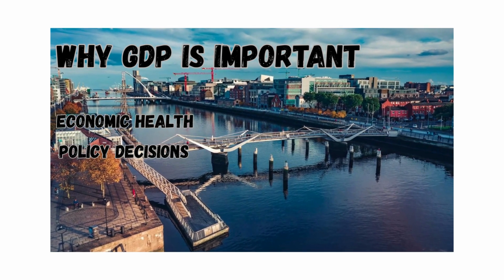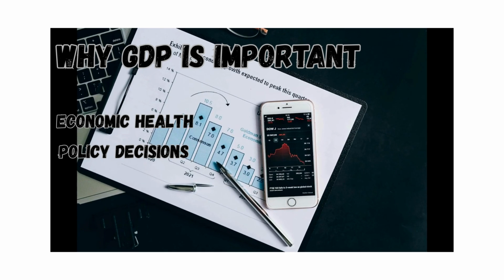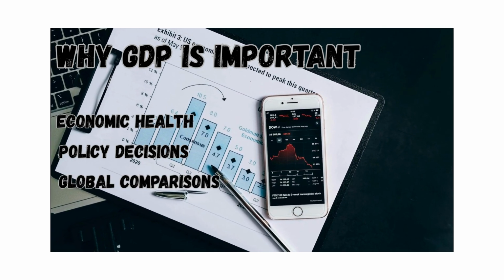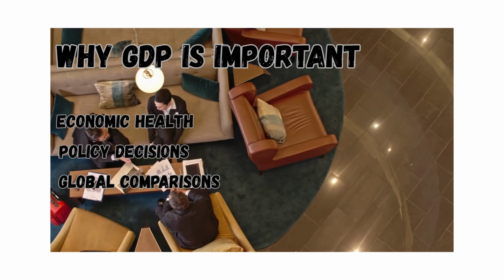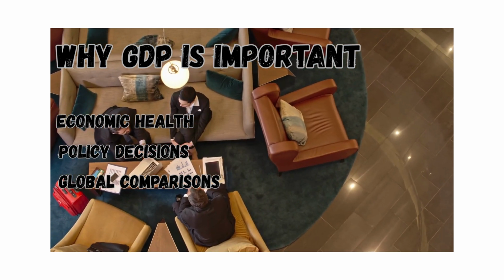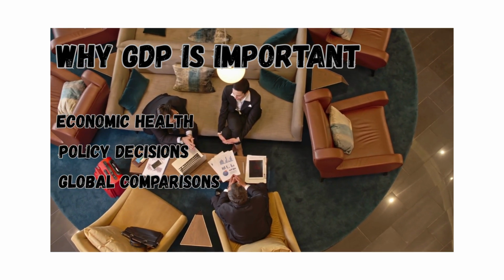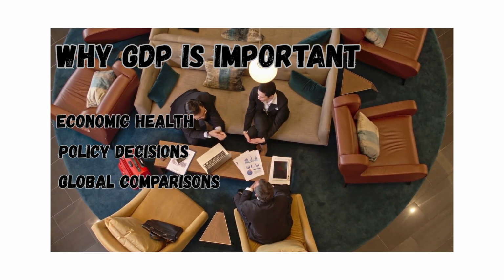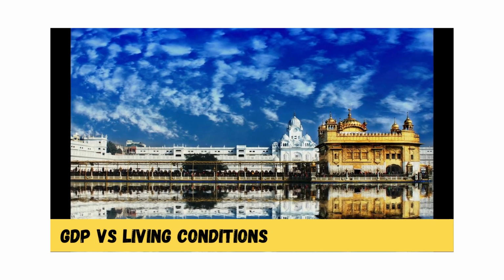Policy decisions. Governments use GDP data to decide on taxes, spending, and policies to address economic challenges like inflation or recession. Global comparisons. GDP helps compare the economies of different countries. For example, the U.S. had a GDP of $27.72 trillion in 2023, while China's was $17.79 trillion. India and Russia: GDP versus living conditions.